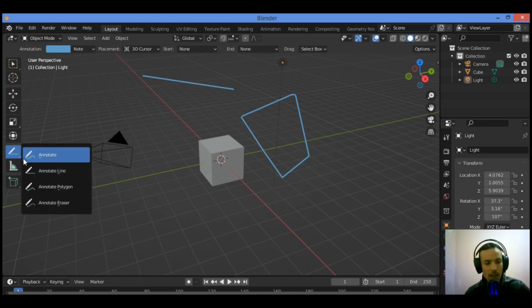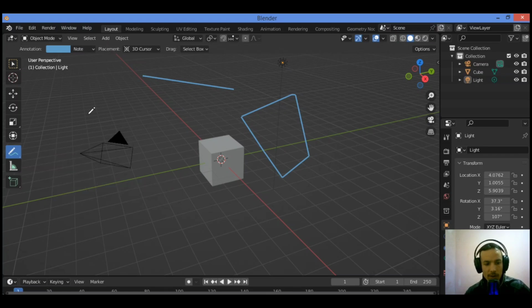The annotate tool, available in the toolbar, comes with a series of options including stabilizing the stroke with a radius and a factor to adjust the extent to which it is stabilized, as well as drawing using a line like this. Placement: there are three placement options, including 3D cursor, which places the annotation at a fixed location in 3D space. The color of the annotation can also be changed. So let's go over this tool.